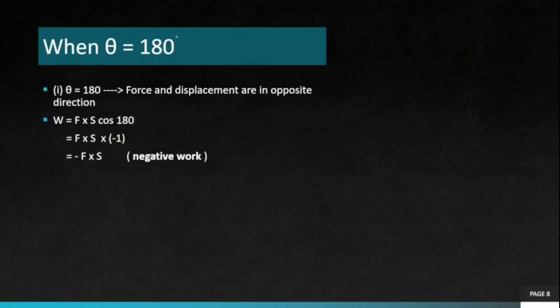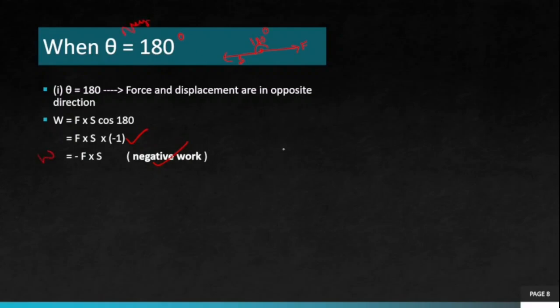Okay, the final value for theta that we need to study is theta being 180 degree. 180 degree भनेको force यो direction मा छ भने त्यसको ठीक opposite मा चाहिँ displacement हुन्छ. So that the angle is 180 degree. So force and displacement are in opposite direction. So in that case, work done will be Fs cos of 180. Cos of 180 is minus 1. So Fs into minus 1 is minus Fs. Negative work is done. Okay, in this particular case, negative work is done.